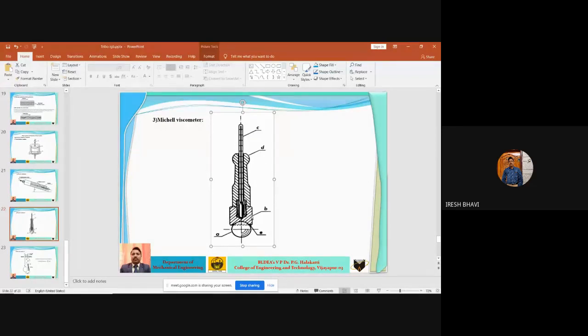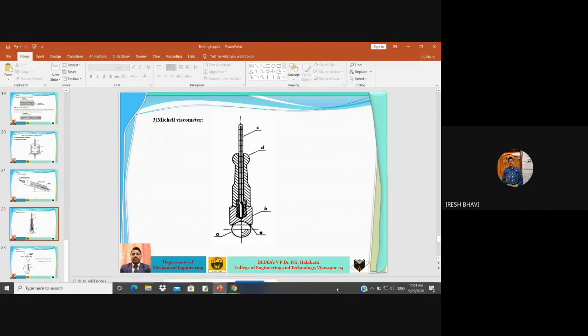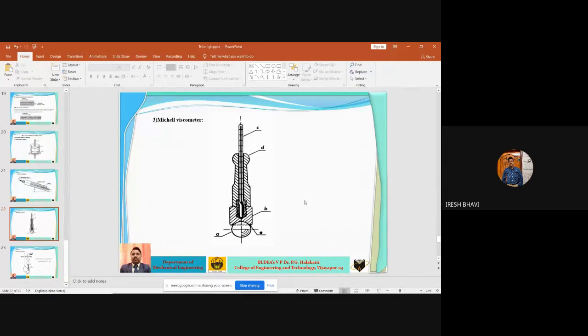When using it for the first time, this instrument has to be calibrated by using some lubricating oil of known viscosity in order to establish the constant of proportionality. We use a lubricating oil of known viscosity and see how much time it takes, then that viscosity divided by time taken will give the constant of proportionality, and that constant can be used for different lubricating oils. This is about Mitchell's viscometer.